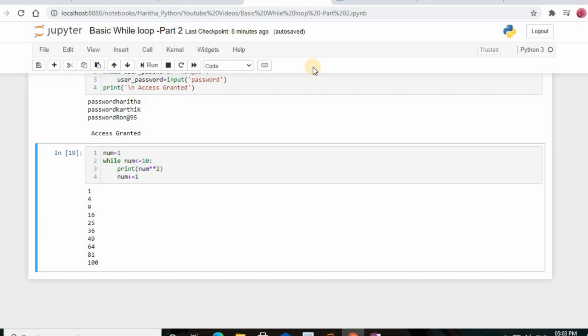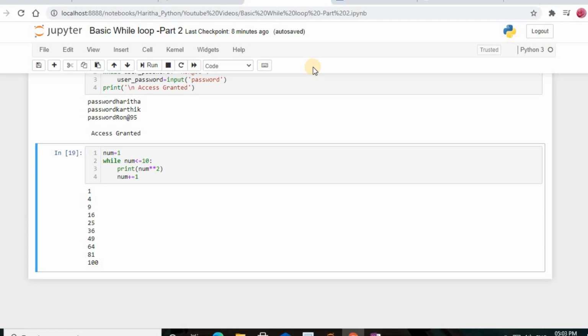So we execute this. The squares of all the first 10 integers have been printed out. The moment the variable num becomes 11, the condition in the while loop becomes false, because 11 is not less than or equal to 10. So that is the reason it shows false, and it comes out of the while loop. In this example, the number of iterations in the while loop has been hardcoded to be exactly 10.